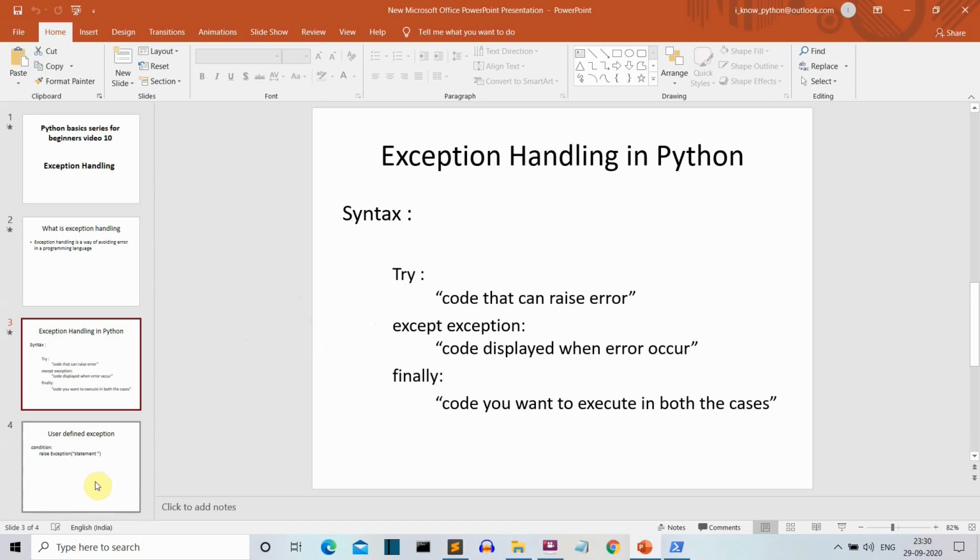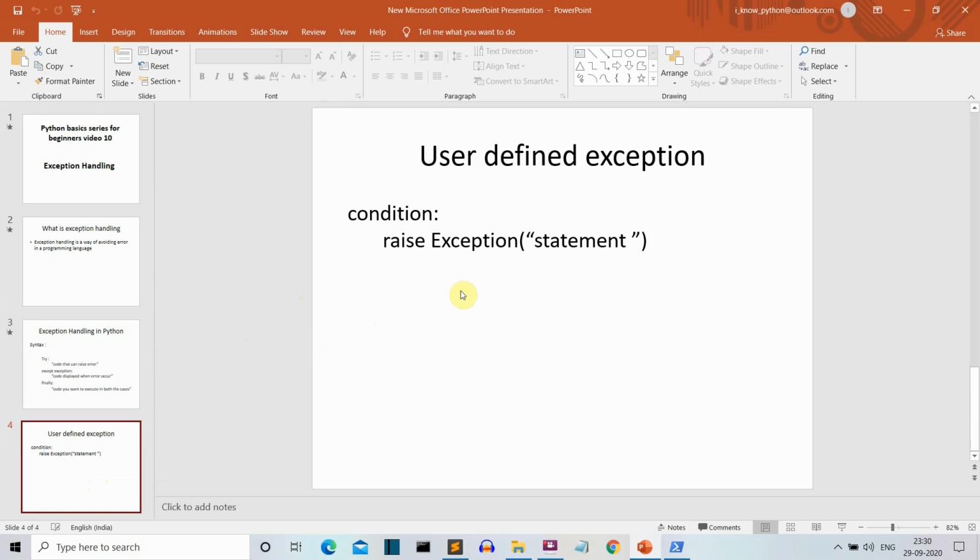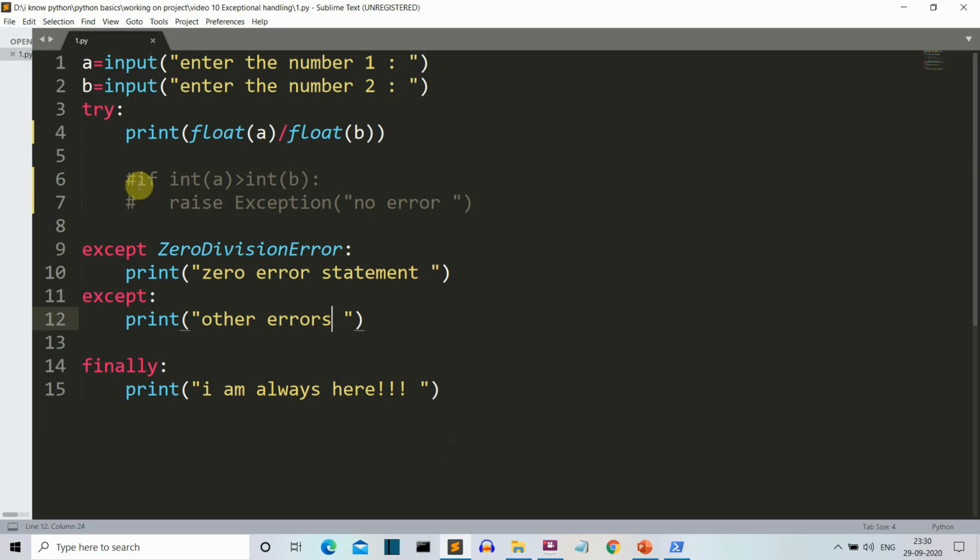Okay, so now let's move to the next part where you can define a user defined exception. Now let's say that you have a program in which you have a restriction. Let's say that you want to restrict the value of an integer to less than 5 or less than 6. So you can create a user defined exception. This is what I have done in my program.